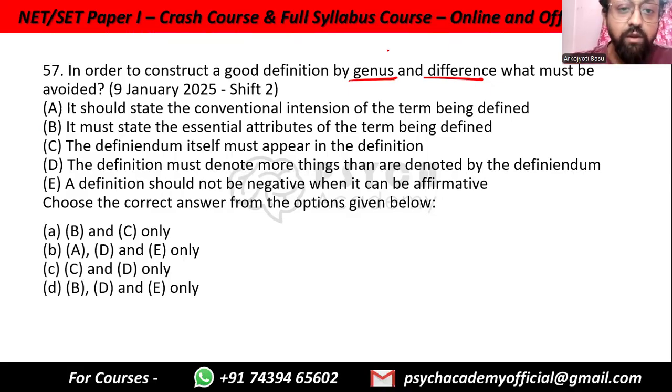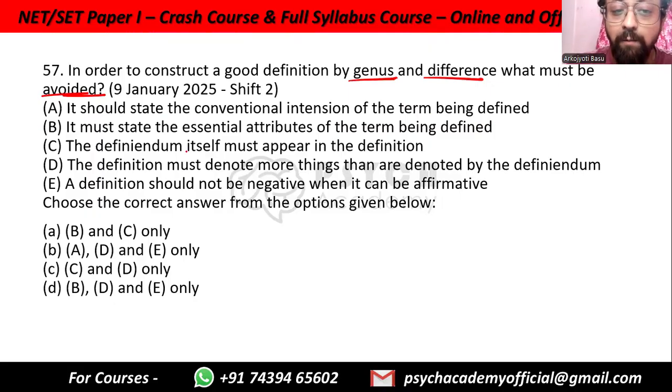So first of all, it should state the conventional intention of the term being defined. Yes, the term that is being defined, that is what should be presented. So it's what is avoided? No, we should not avoid this. So for example, leopard, the normal picture of a leopard that we have will be assumed in the definition. It must state the essential attributes of the term being defined. This is true for any definition. So something that should not be avoided.